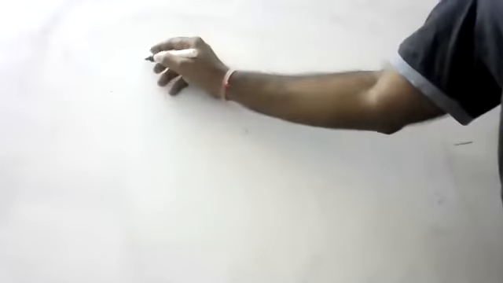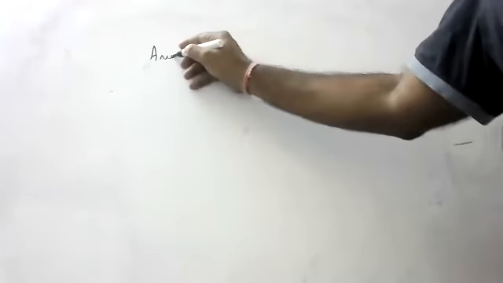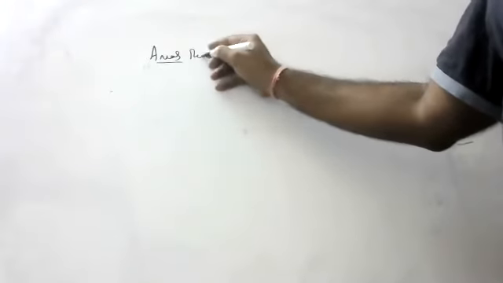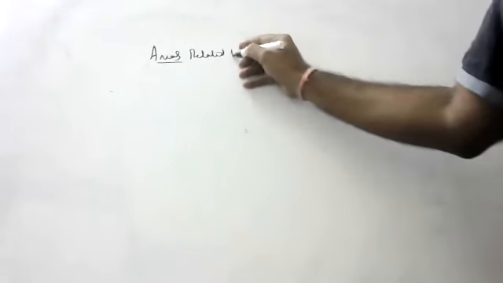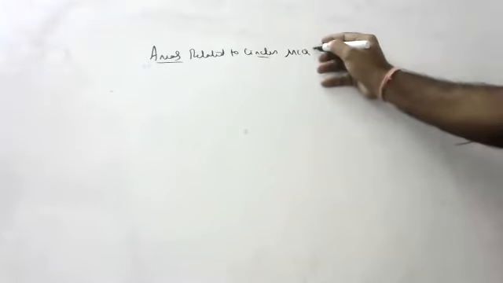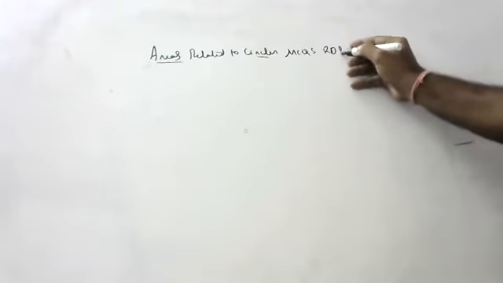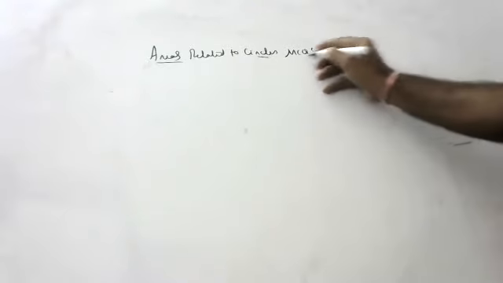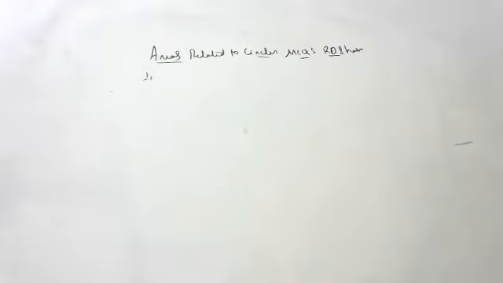Yeah, children, I am doing areas related to circles, multiple choice questions. See here, areas related to circles. Okay, children. From addition, I am doing. First question, children.